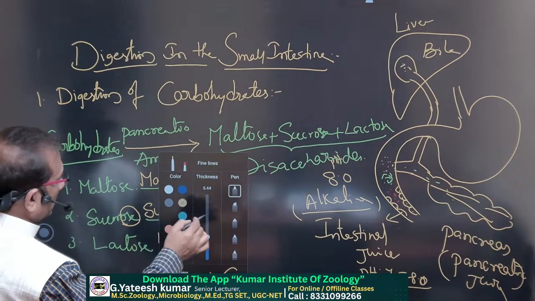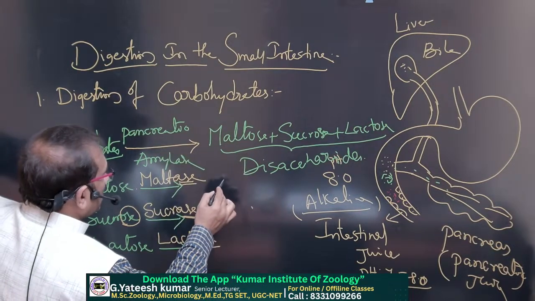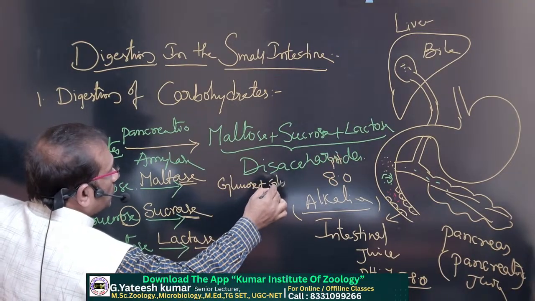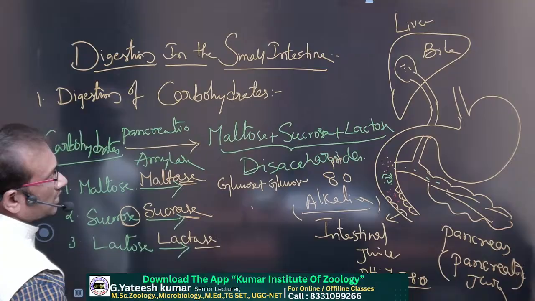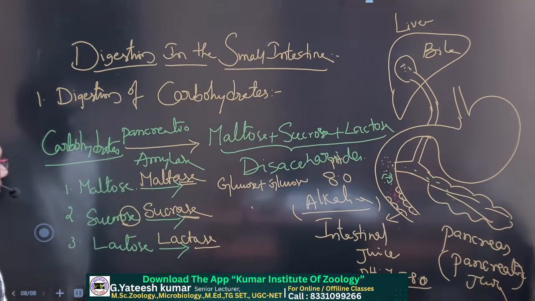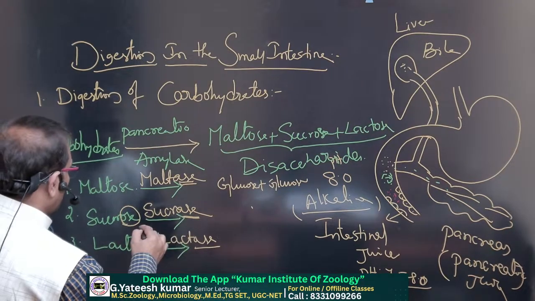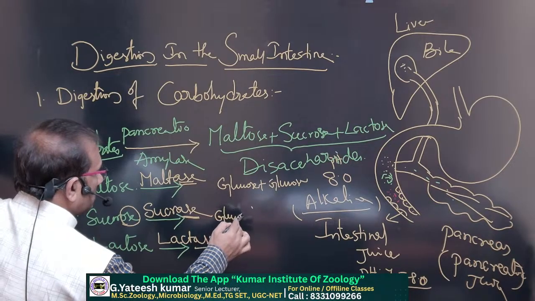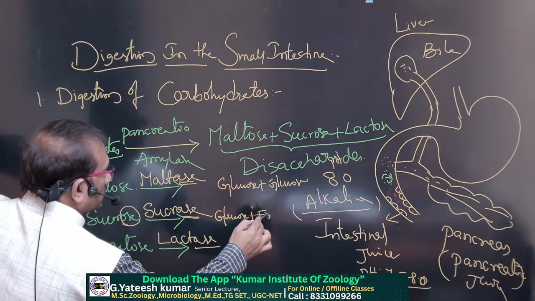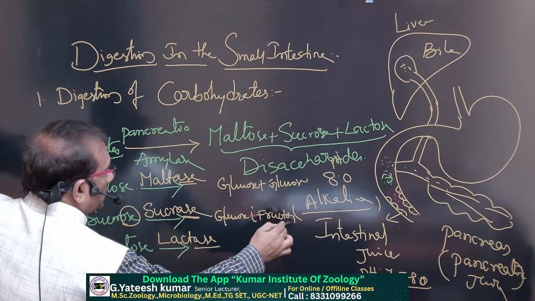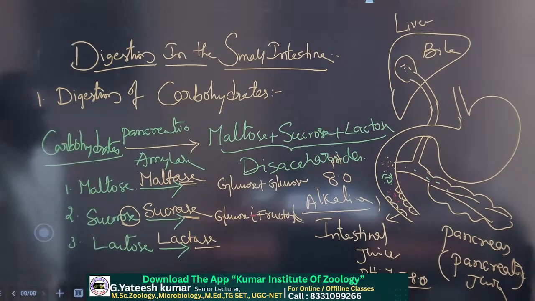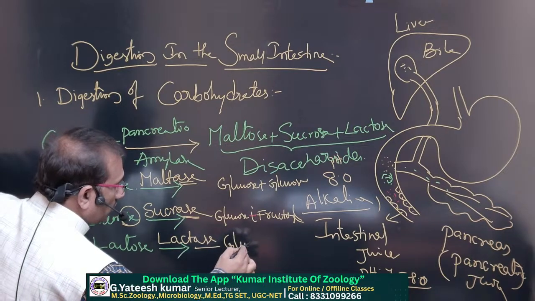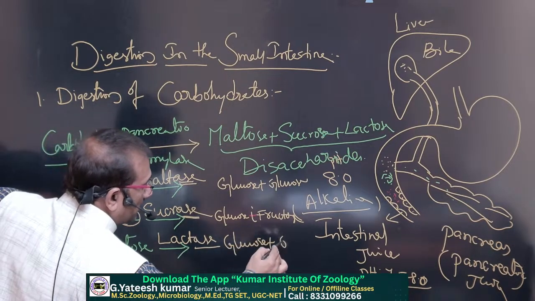converts this into glucose and glucose, two glucose molecules. Two glucose molecules, monosaccharides, are collectively called maltose. Sucrose is the combination of one glucose and one fructose, and lactose is a combination of glucose and galactose.